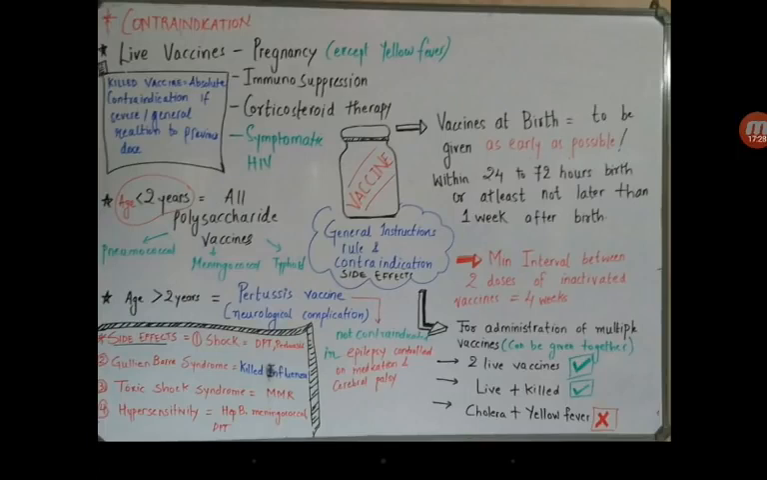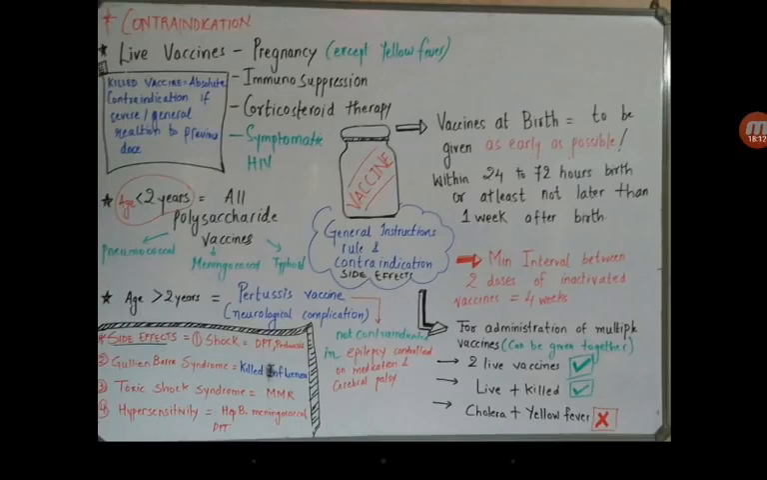Clear? Now when we are injecting two inactivated vaccines, the time interval between two doses of inactivated vaccine should be at least 4 weeks. Now regarding the administration of multiple vaccines, 2 live vaccines can be given together, and live plus killed vaccines can be given together. However, in the case of cholera and yellow fever, we cannot give these 2 vaccines together because it may cause adverse reaction. Clear?